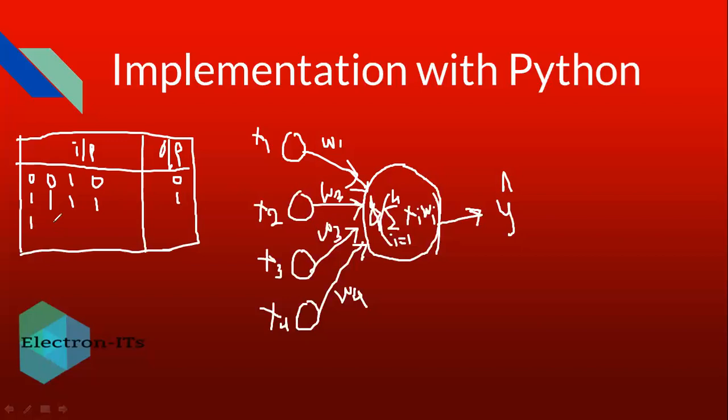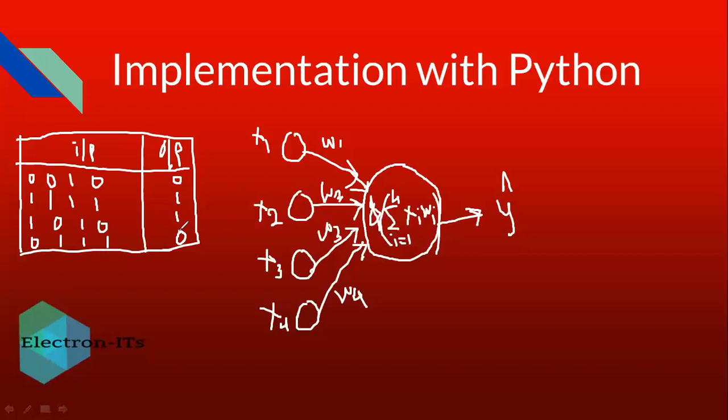Next is 1 0 1 0. For this input I am getting 1 again as output. Then we can apply 0 1 1 1. For this I am getting 0 as the output.